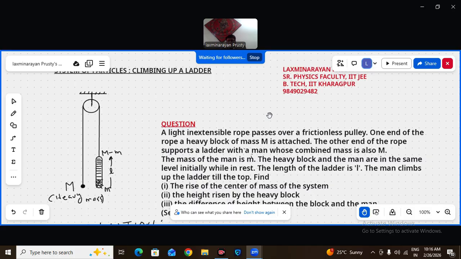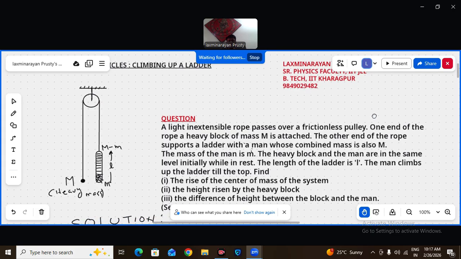I have included a few more discussions to that question. The question is, a light inextensible rope passes over a frictionless pulley. This is a fixed frictionless pulley.